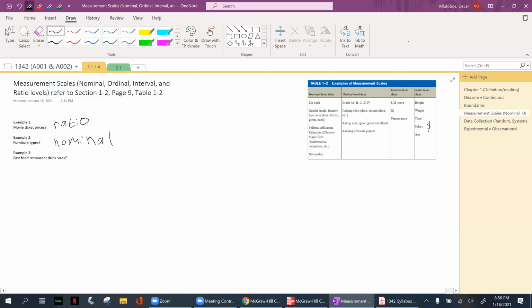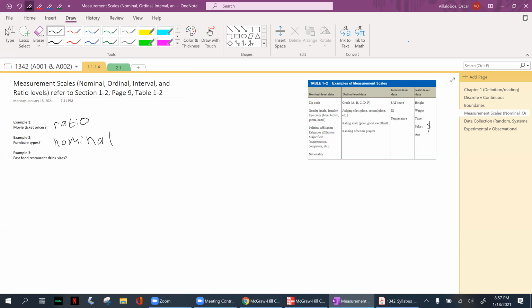Another example would be sizes in a pizza. Oh, I love pizza! You can get small, medium, large, extra large. And the example I gave there is also in your textbook on page 9. So we're talking about variation in sizes, the options that you have. Another example would be fast food restaurant drink sizes. Do you want a small, a medium, a large? That there would be ordinal, right?